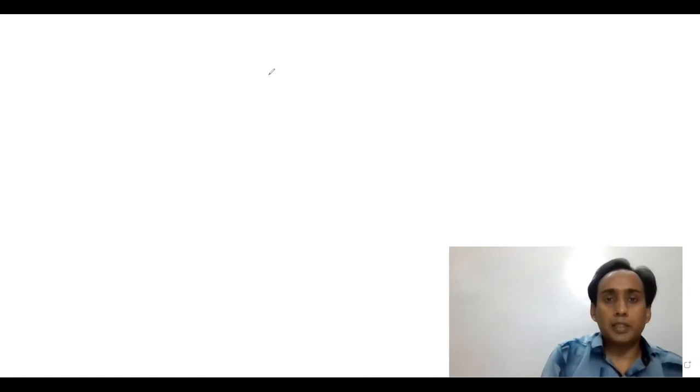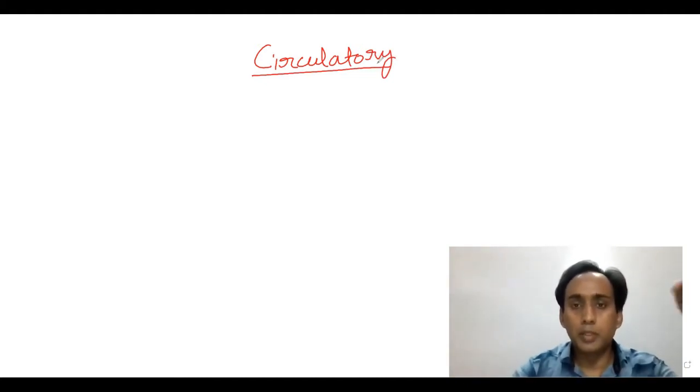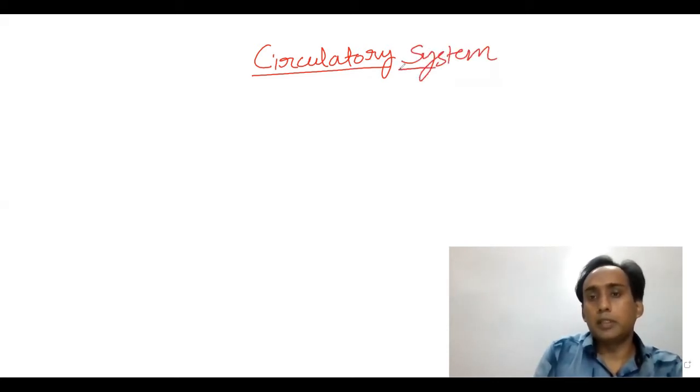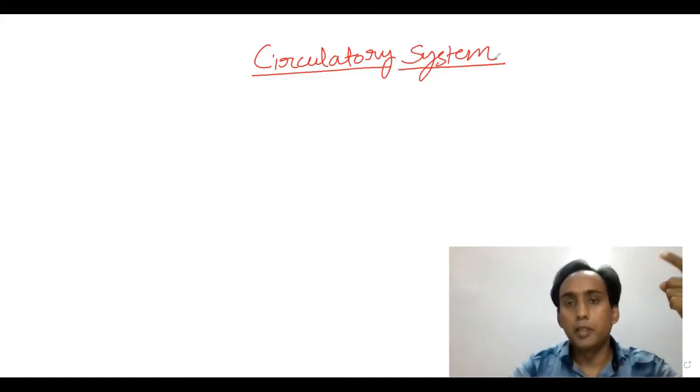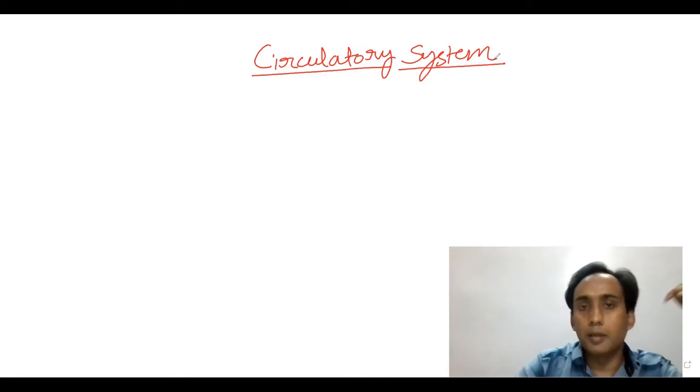So you know what is circulatory system? The circulatory system is a system which circulates the blood from the heart towards all body organs. That's why it is known as the circulatory system, because it circulates the blood from the heart to the body organs and from the body organs towards the heart.